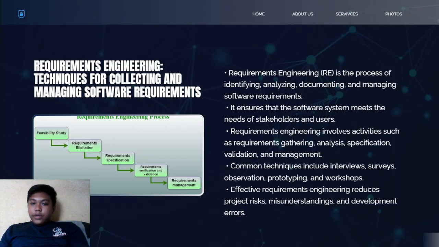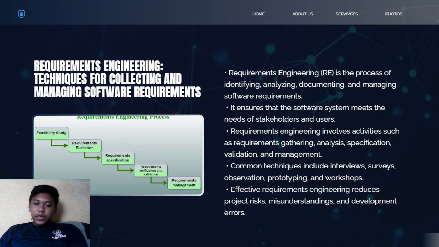So there are also several techniques used to collect requirements effectively. So this includes interviews, surveys, observation, prototyping and workshops. So in interviews, stakeholders are directly asked about their needs. In surveys and questionnaires, this allows gathering data from many users.